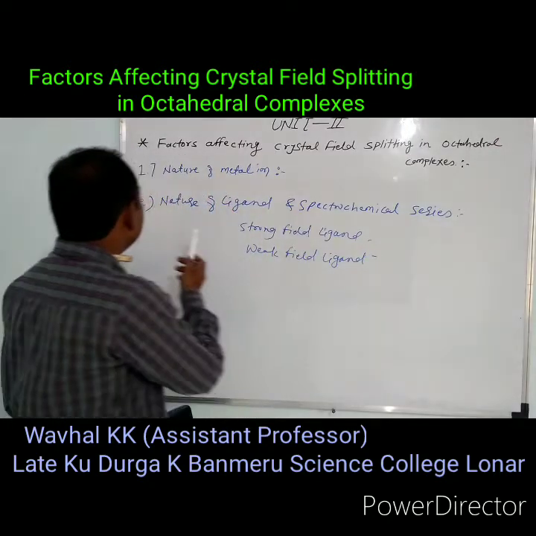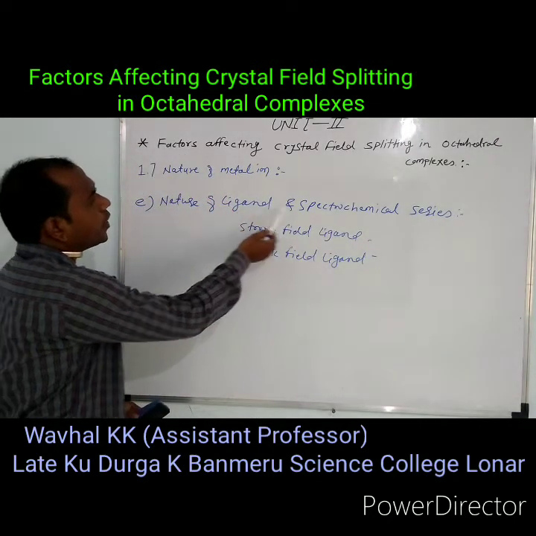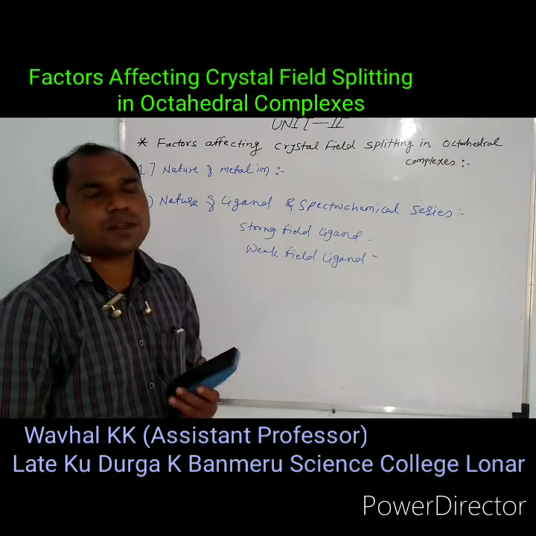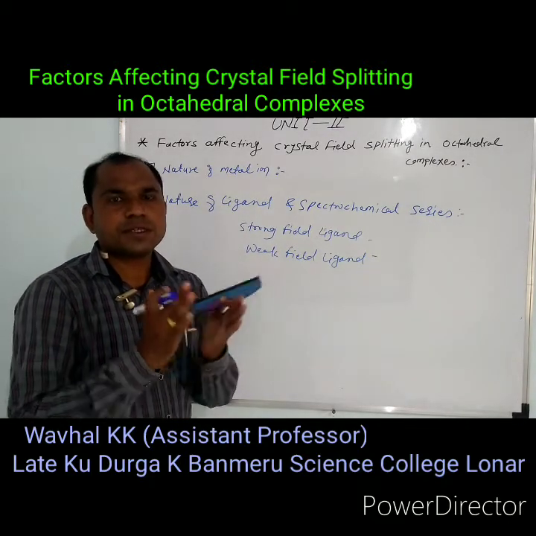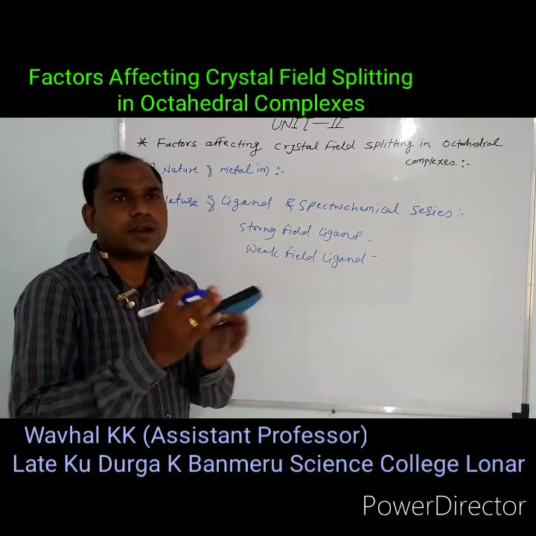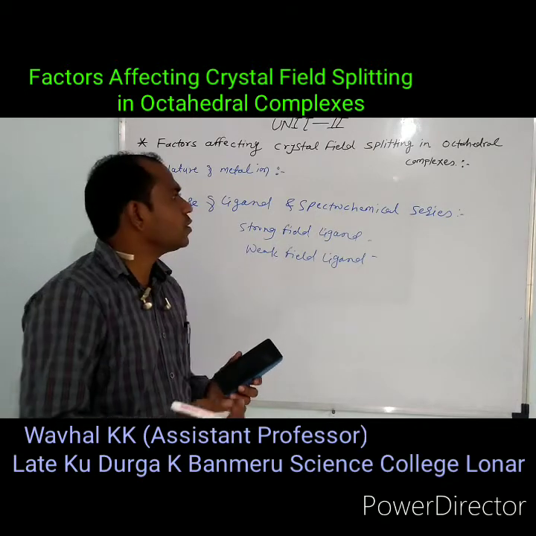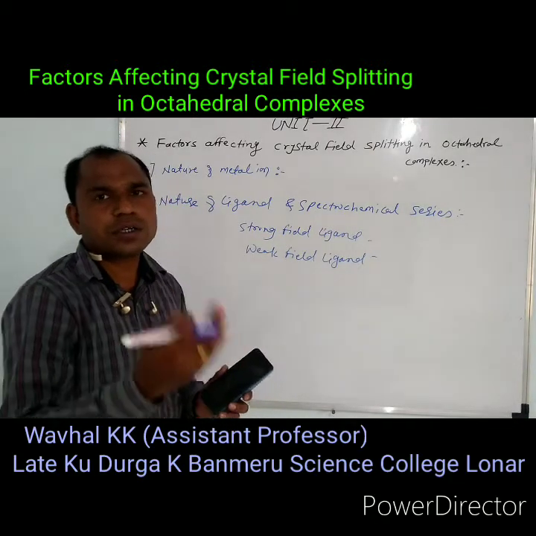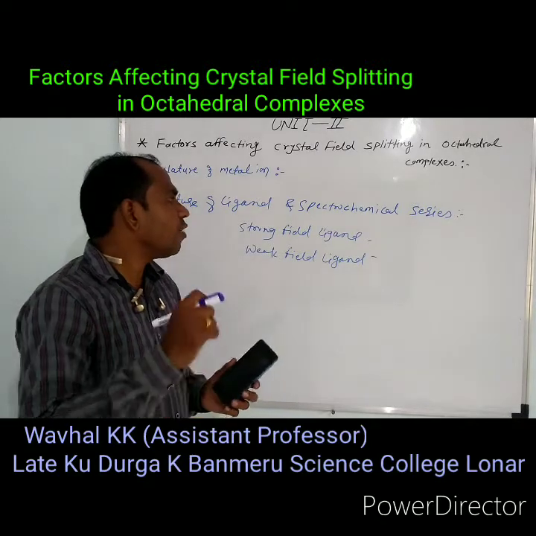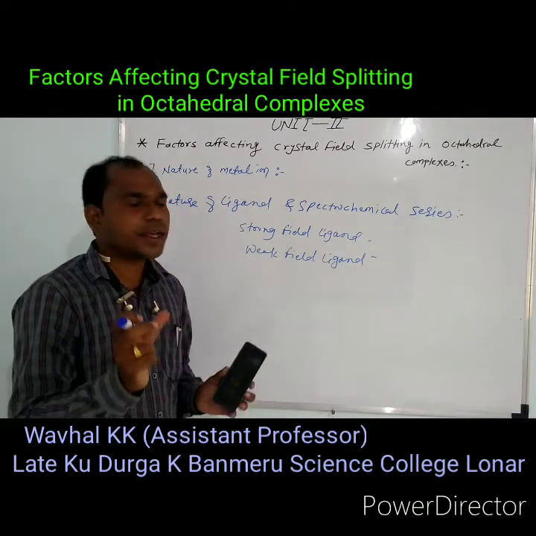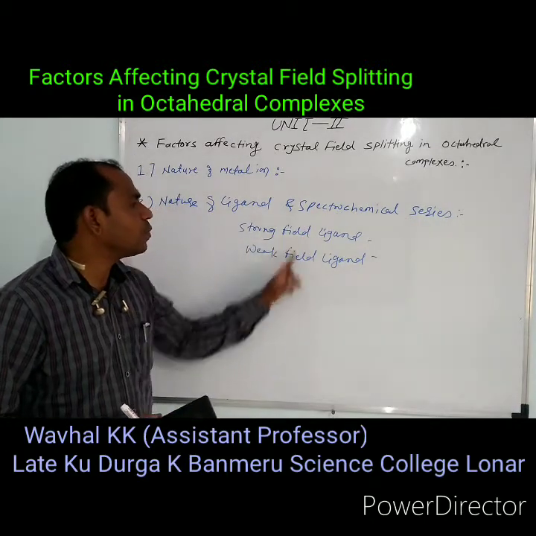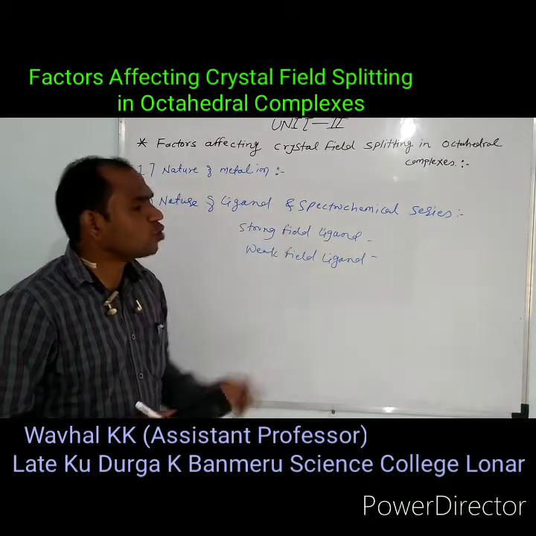See here, the next factor is the nature of ligand and the spectrochemical series. Nature of ligand: for example, the central metal atom is the same but the ligand is different. Different ligands show a different effect on the crystal field splitting, so the value of delta octahedral is different. This is because ligands are categorized into strong field ligands and weak field ligands. What is a strong field ligand?